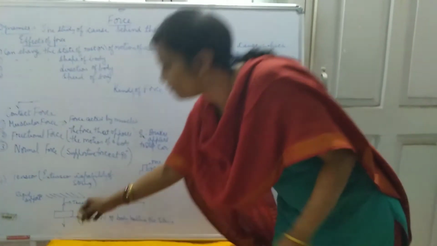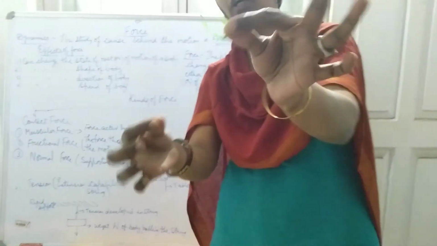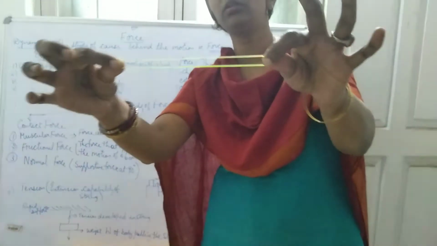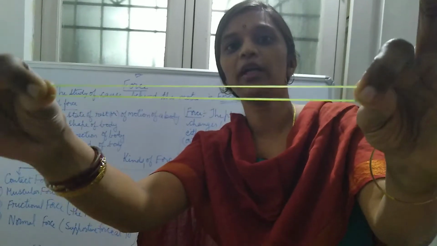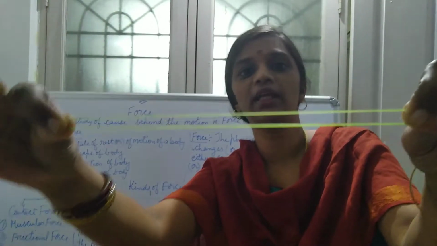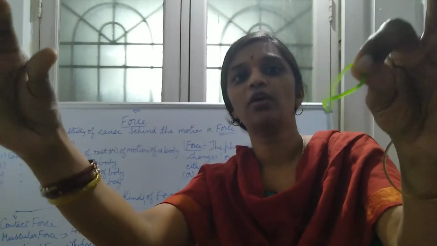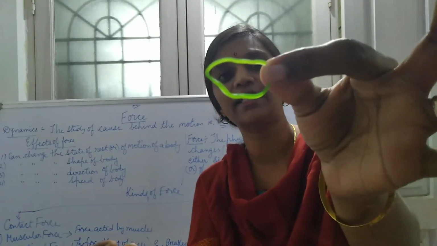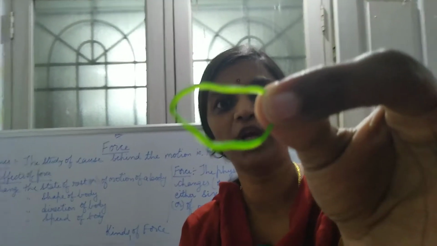For example, if you take a rubber band, what will happen? This is the normal position of the rubber band. Now I am going to stretch it. How much it can be extended depends upon this rubber band. Now I'm going to leave it. What happened to the rubber band? Again it has come back to its original position. It is restoring its original position.